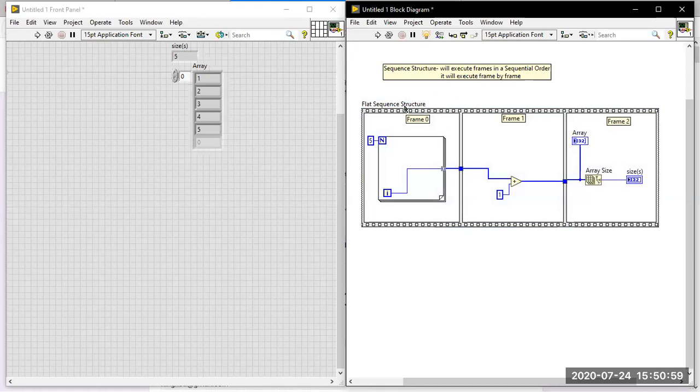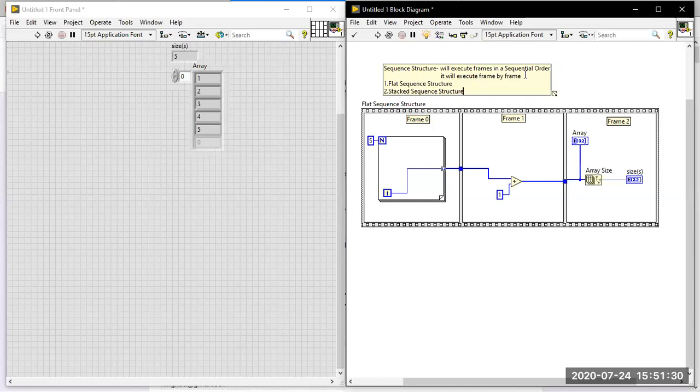So in sequence, I have two different structures available. One is the flat sequence structure. The second one is the stacked sequence structure. So you have two different things available over there. Flat sequence structure and stacked sequence structure are available.